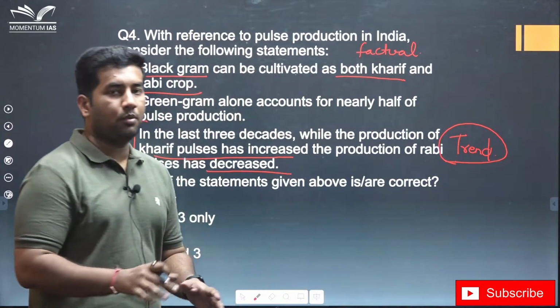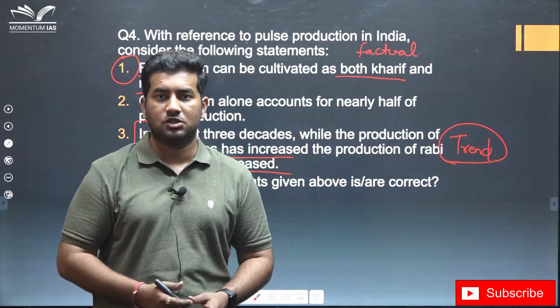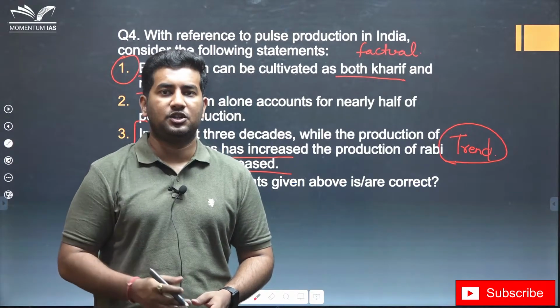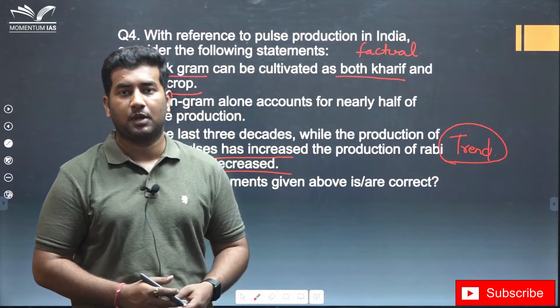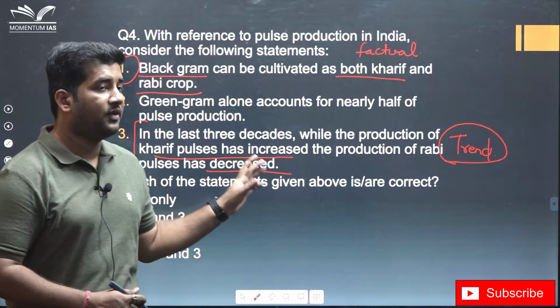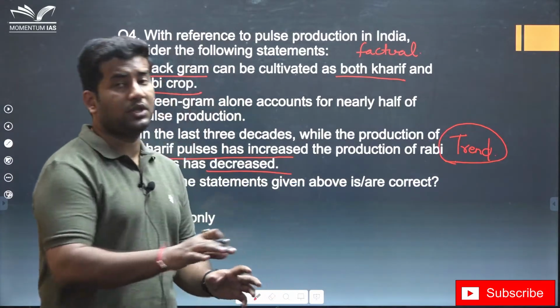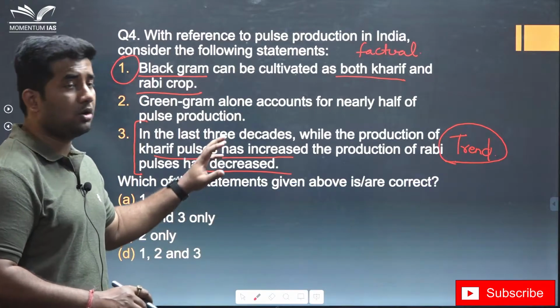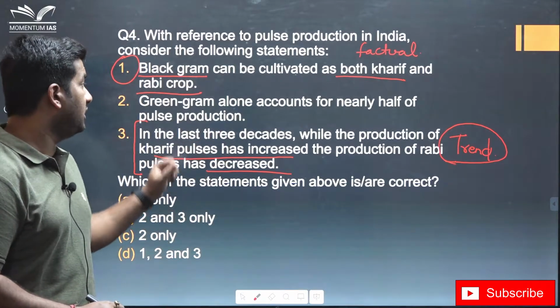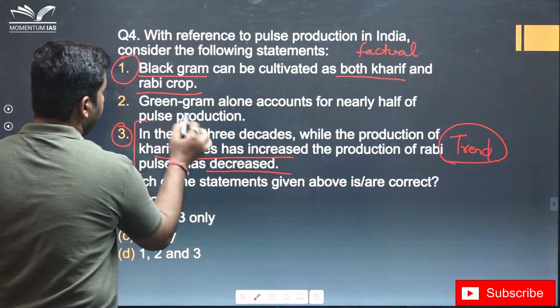Although you should know the broad trends about the production of pulses, whether the production of pulses is on a decline, whether India is the largest producer or not, that we will discuss in the upcoming question. But you should know the broad trends. But this is a very specific line that has been picked up from some or the other source, and you need not know about such a trend in detail.